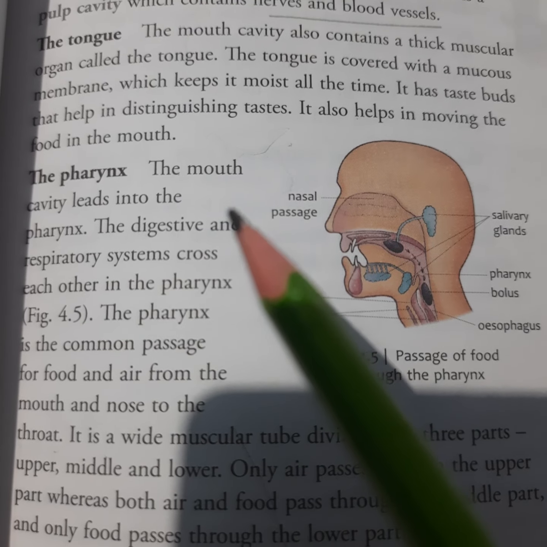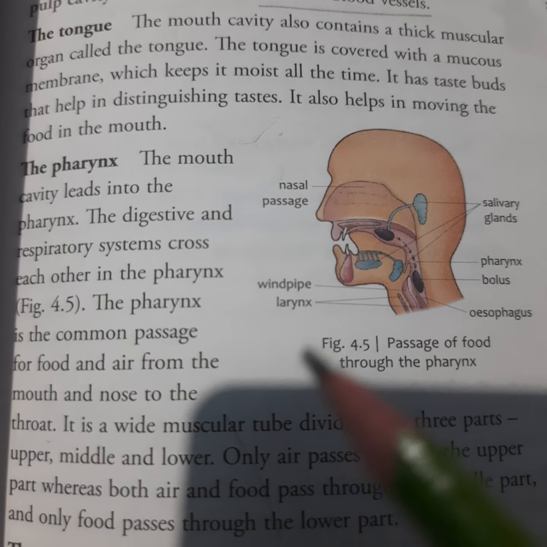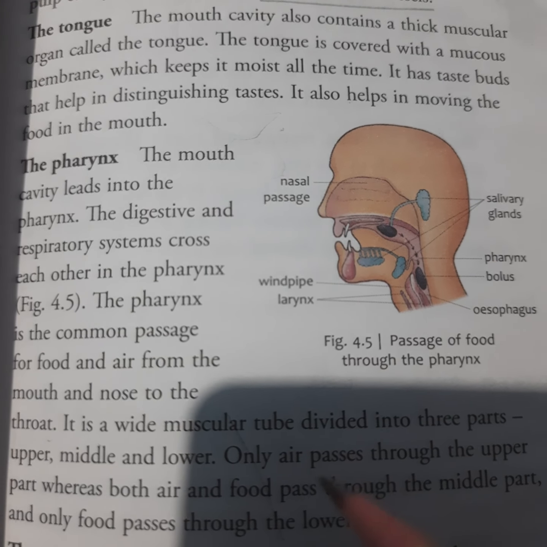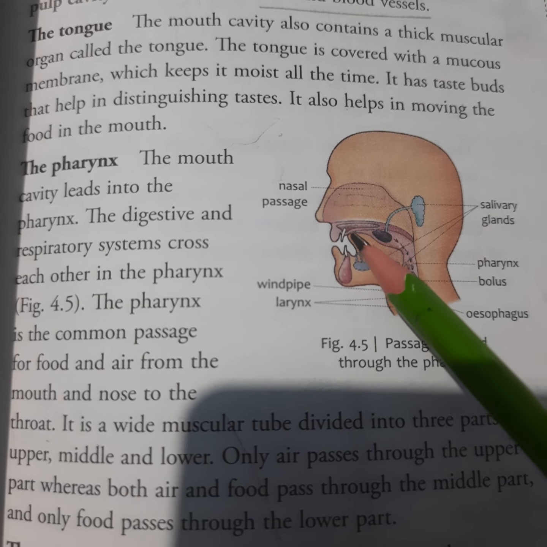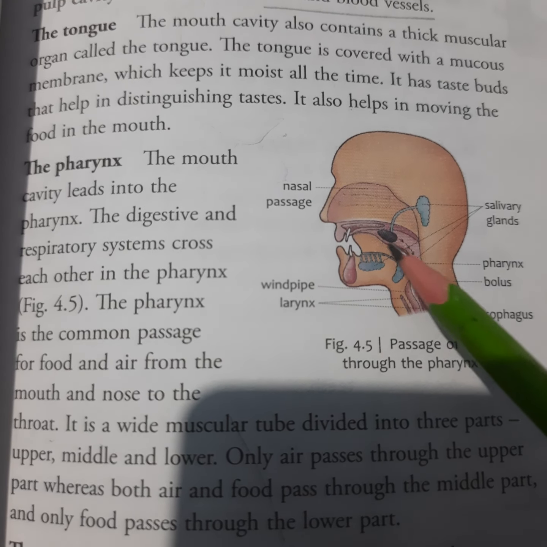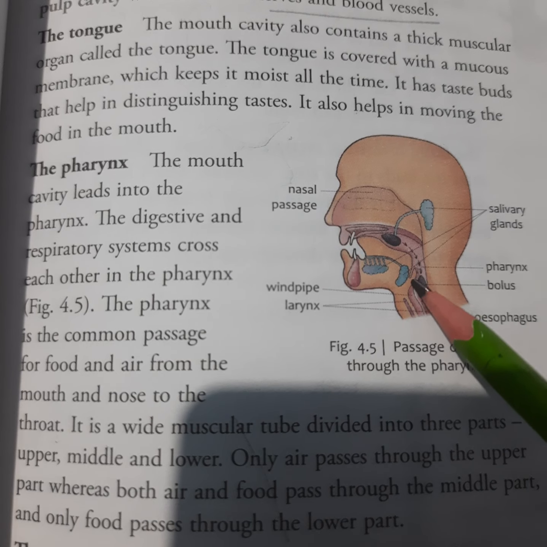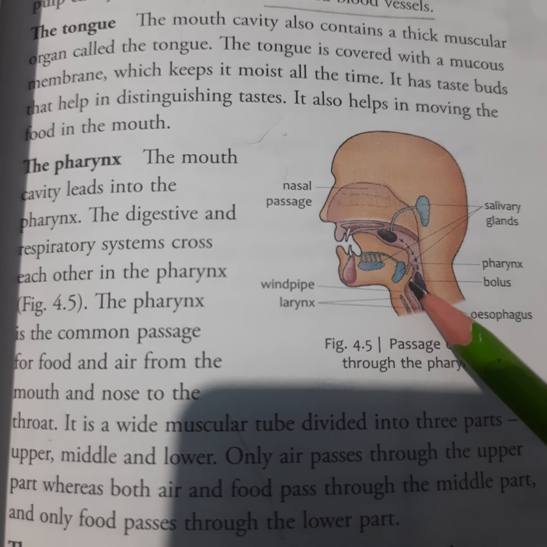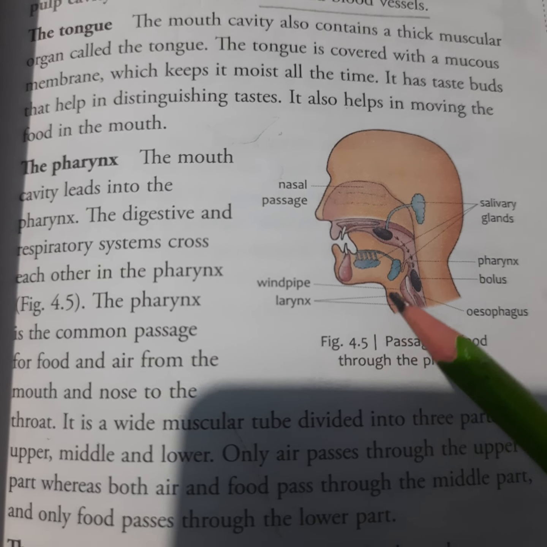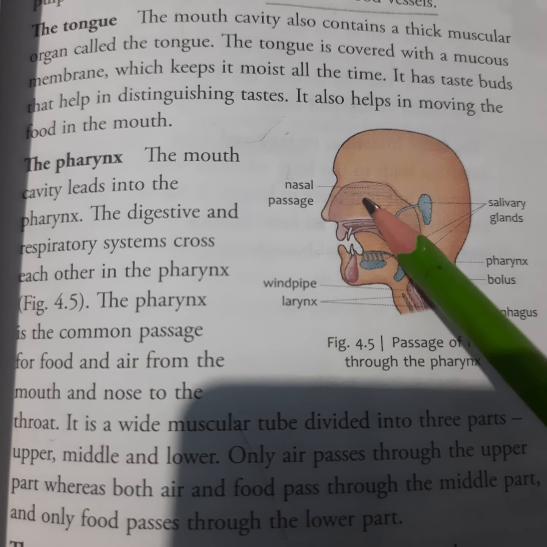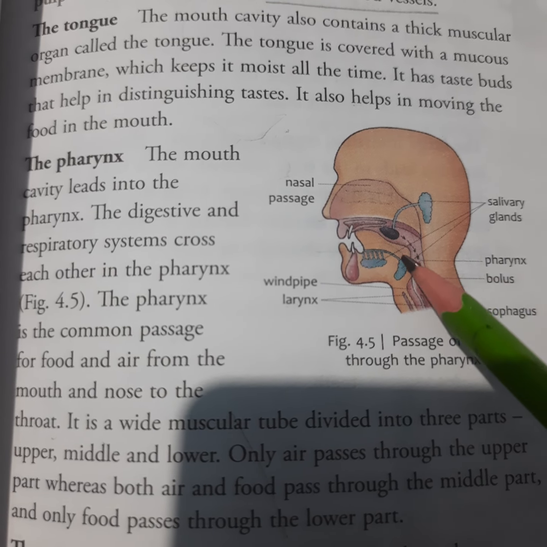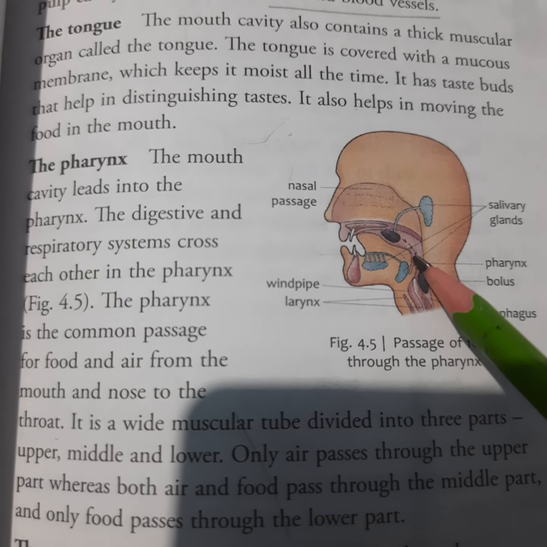The mouth cavity leads into the pharynx. The digestive and respiratory systems cross each other in the pharynx. Here, see, this is the pharynx. This is the common place for the food and the air we are inhaling. The pharynx is a common passage of food and air from the mouth and nose to the throat. From the mouth we are taking food and from the nose we are taking air. So this is the common passage.